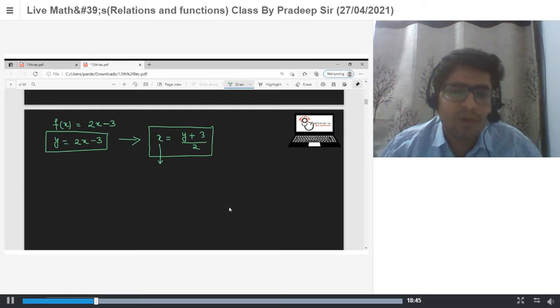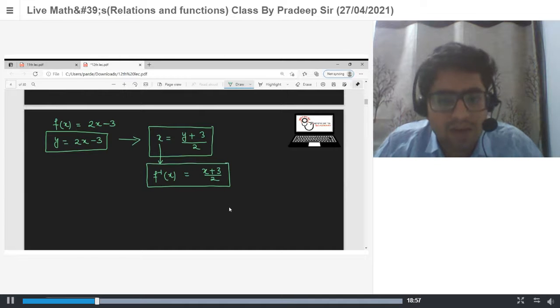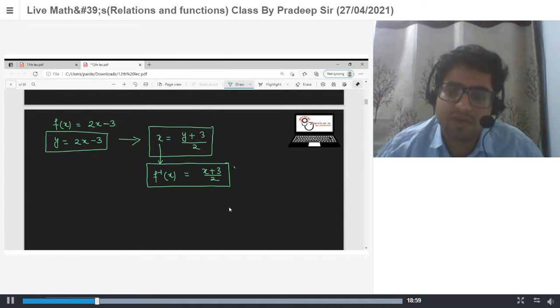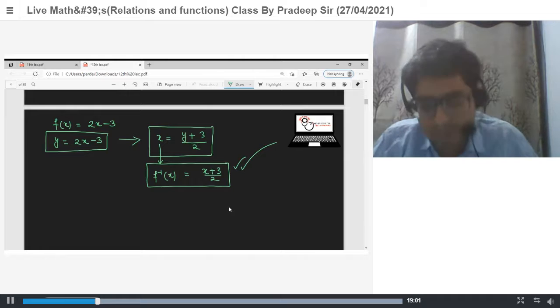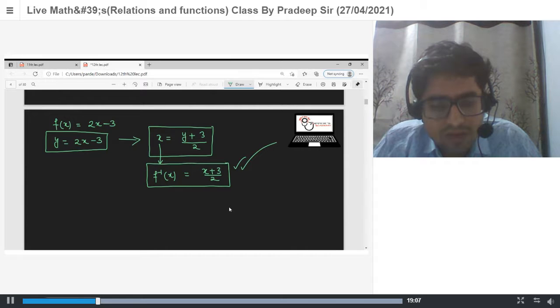Now replace x by f inverse(x) and y by x. So this is your inverse function. Got it? That is how to find the inverse of a function.